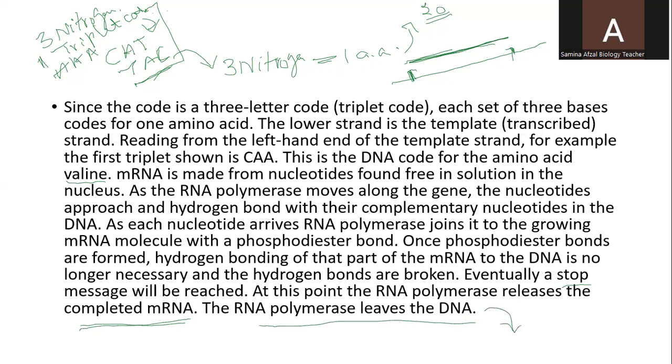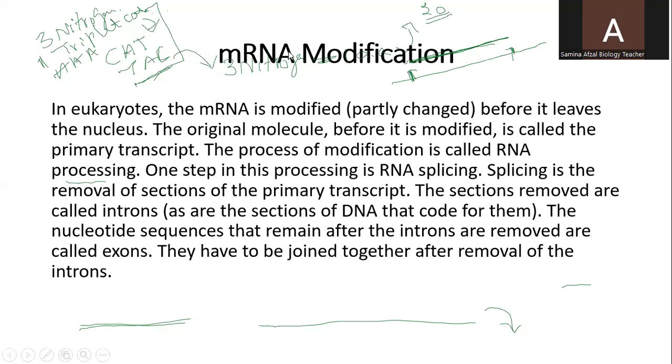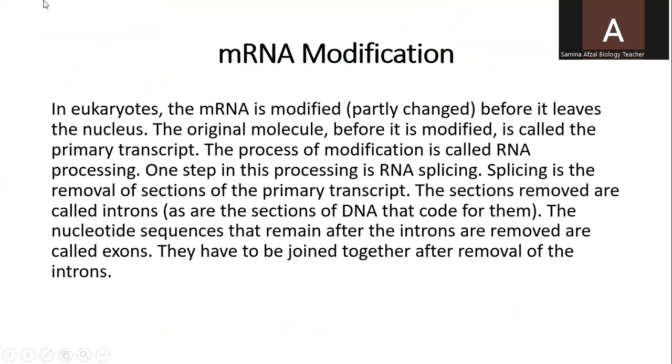Now, the first step has to be completed in the nucleus, and when the RNA polymerase has completed the formation of messenger RNA, after this it has to leave the DNA, and then we can see there is some type of modification which needs to be done in the messenger RNA.